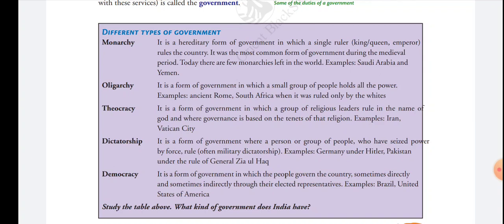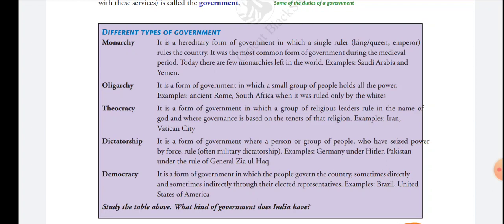For example, Pakistan under the rule of a general of the army. Dictatorship, the country ruled by a person or a small group of people by force. Example, Pakistan.